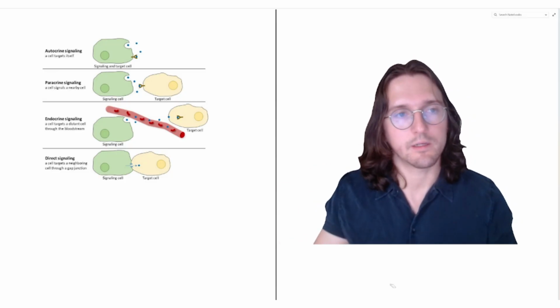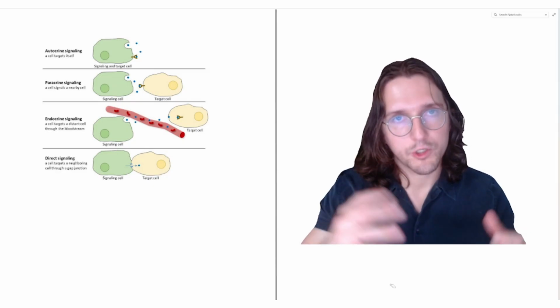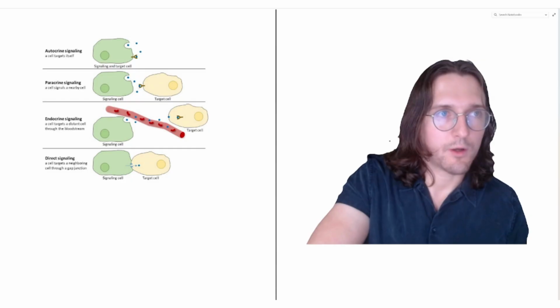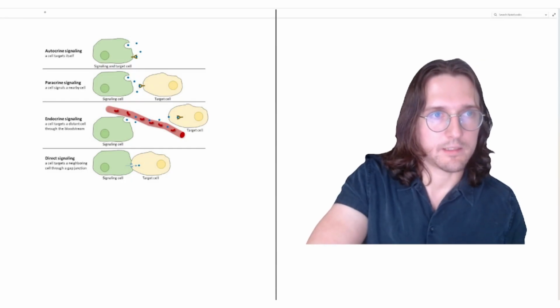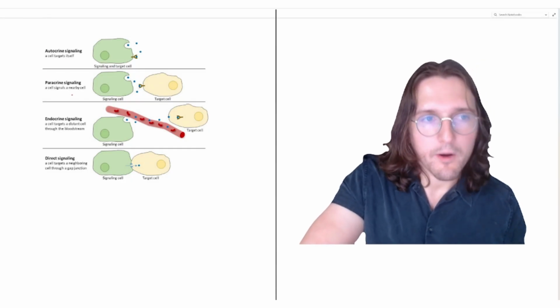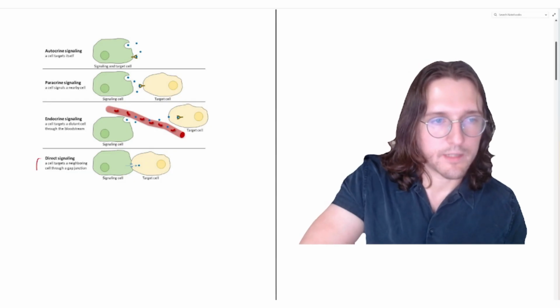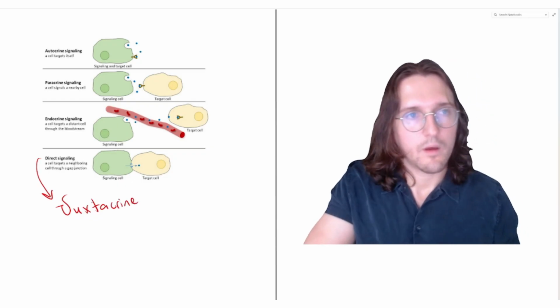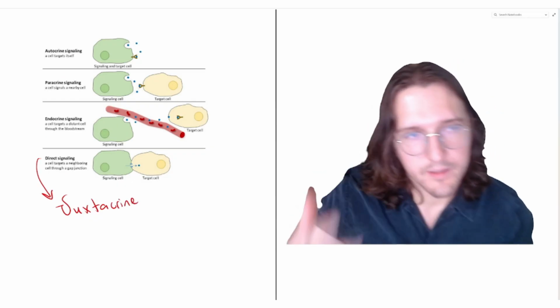And that's long distance. Local signaling, or short distance signaling, is classically divided into three types. One of those types is going to be autocrine signaling. Then there's paracrine signaling, and then also something called direct signaling, aka this fancy name called juxtacrine. This is the same thing. So what are the differences between them?